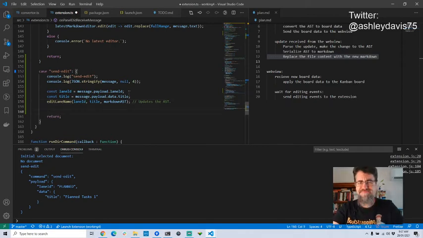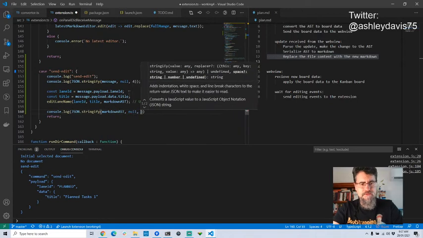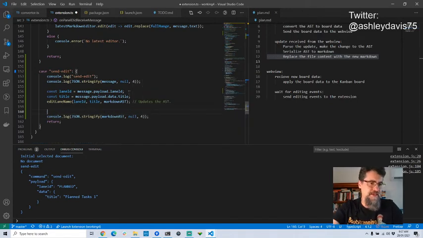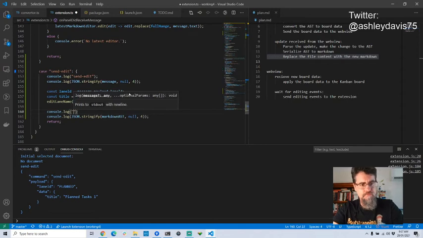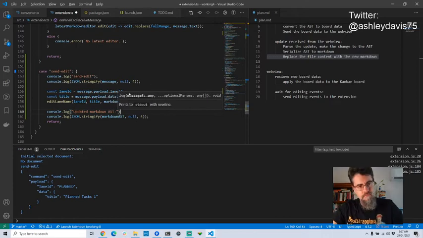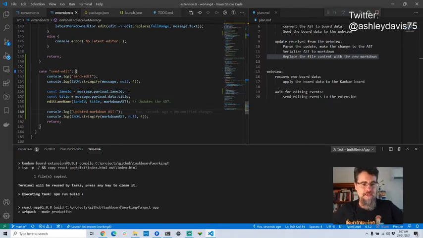At this point, I think I'm just going to console log that. I'm just going to console log the Markdown AST to see what that looks like. And I'm going to run this. I'm hitting F5 to run it. Again, it's got to rebuild the React application.